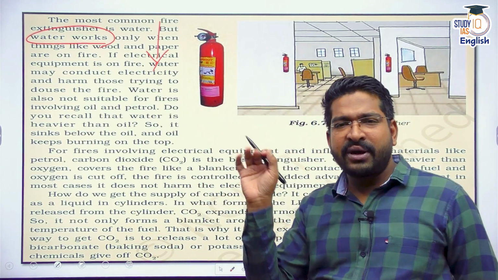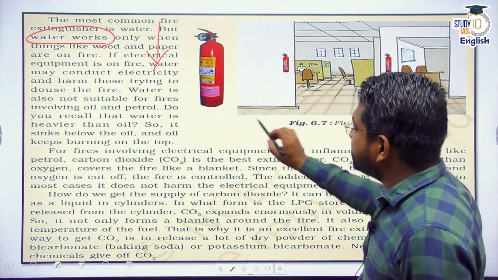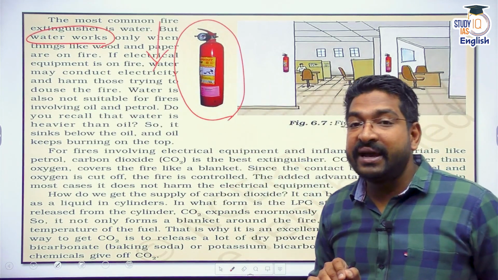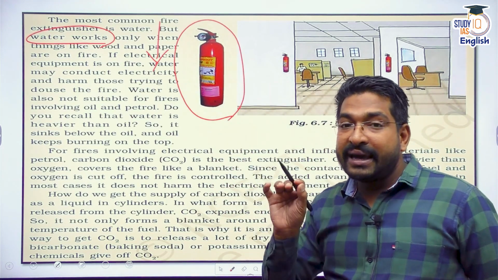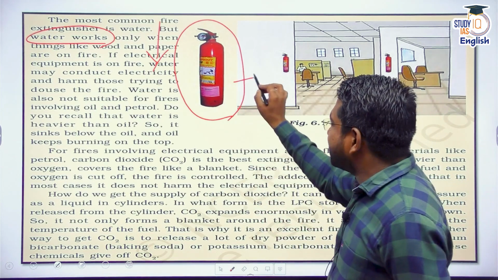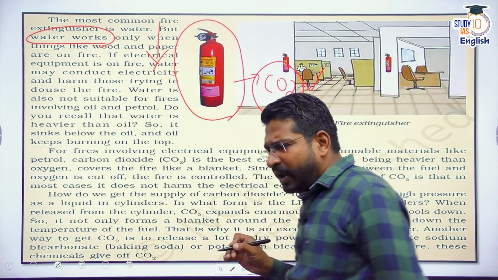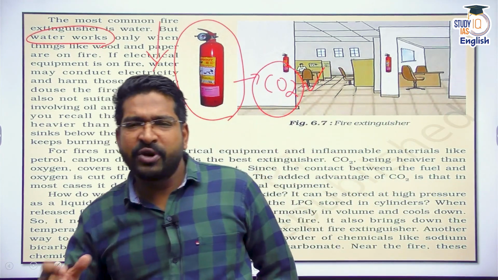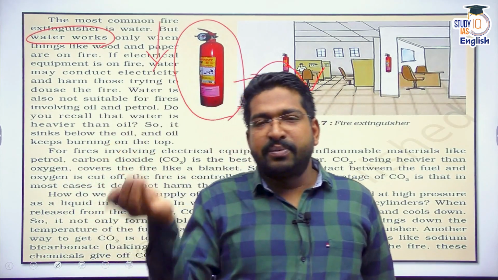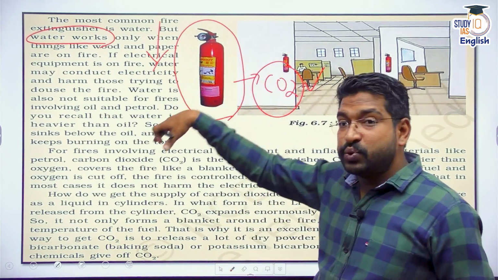But many times you must have seen, wherever you're watching, if you're in a company, in some sort of organization, even at many offices, railway stations, bus stops, something like this, these cylinders. Now, these cylinders are actually fire extinguishers. They extinguish fire. That means they stop the combustion reaction. And these contain carbon dioxide. Now you must be thinking, sir, why carbon dioxide? See, carbon dioxide is one of the byproducts of combustion. As I told you, if a fuel contains carbon, carbon burns with oxygen to form carbon dioxide.